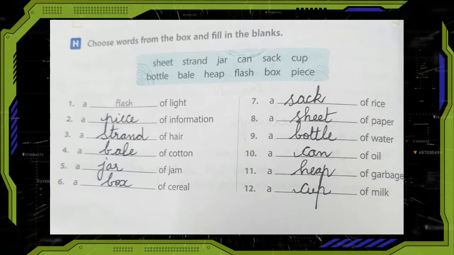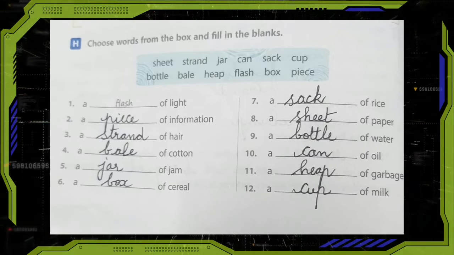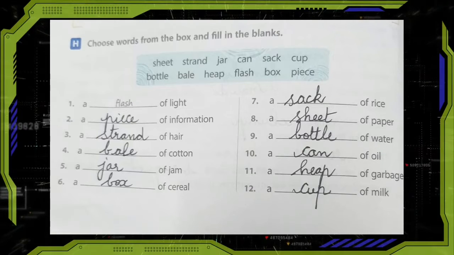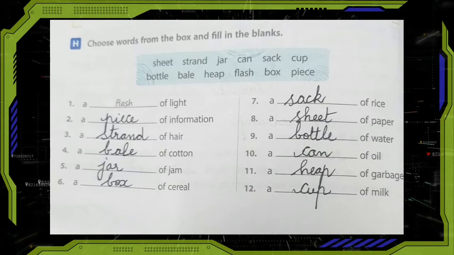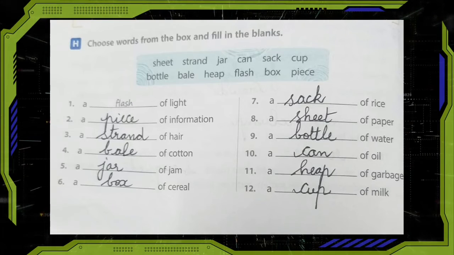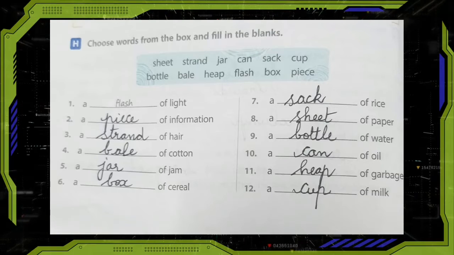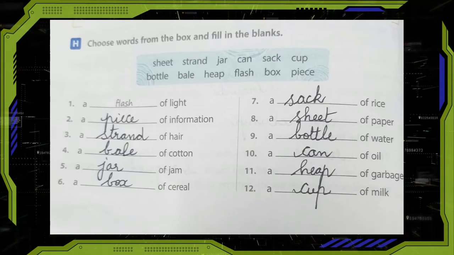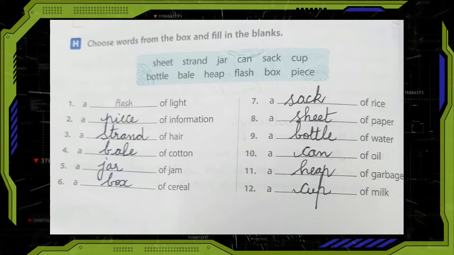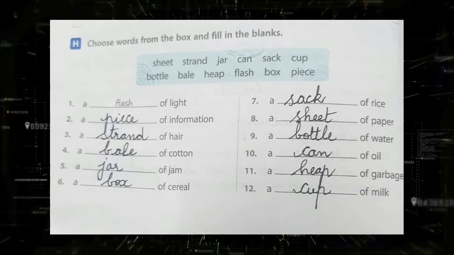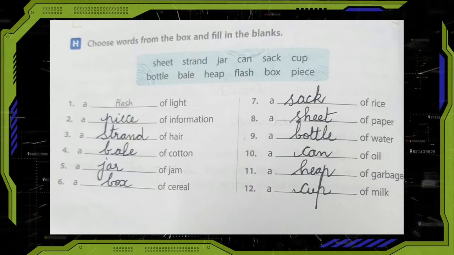Sack. Number 8, a dash of paper. Sheet of paper. Number 9, a dash of water. Bottle of water. Number 10, a dash of oil. Can of oil. Number 11, a dash of garbage. Answer is heap of garbage. Last one, a dash of milk. The answer is a cup of milk. So children, hope you understood the.